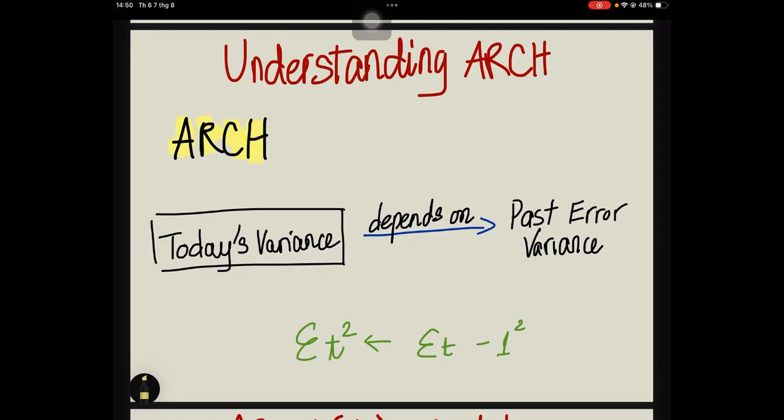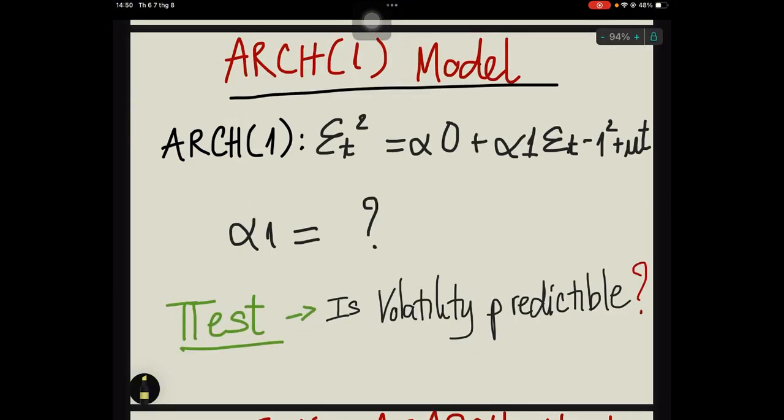This is extremely important in finance because investors care not only about expected returns but also risks. The simplest ARCH model is ARCH(1). The equation is this. The intuition is straightforward. Today's squared error depends on yesterday's squared error. Why squared error? Because variance measures the size of fluctuations, not their direction. A positive shock and a negative shock can both increase volatility, so we focus on magnitude. The key coefficient is alpha 1.